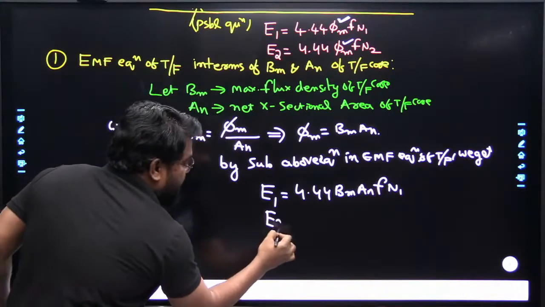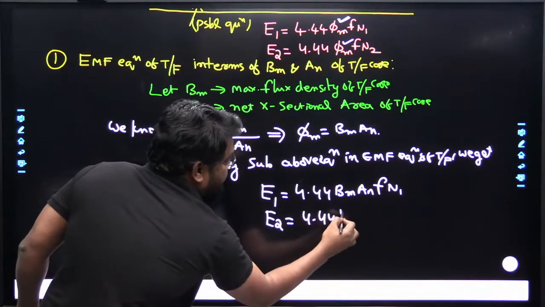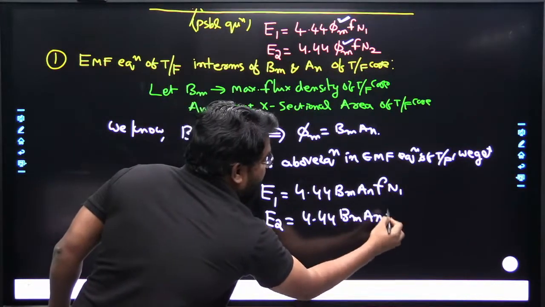Similarly, E2 is equal to 4.44 B maximum AN f N2.